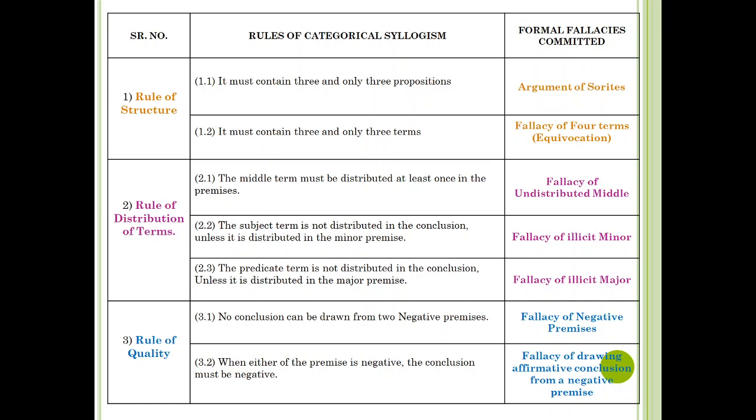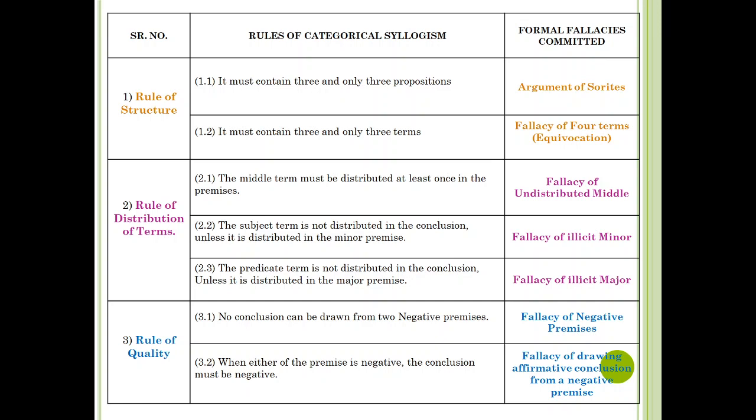Then we come to the second basic rule of distribution of terms, in which the first rule is that the middle term must be distributed at least once in the premises. If this rule is violated, then the fallacy of undistributed middle is committed.